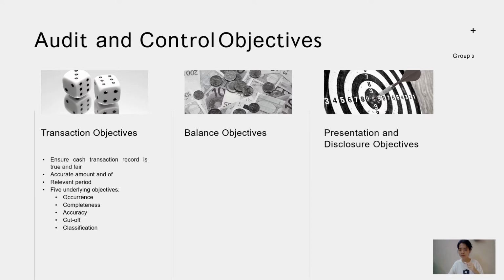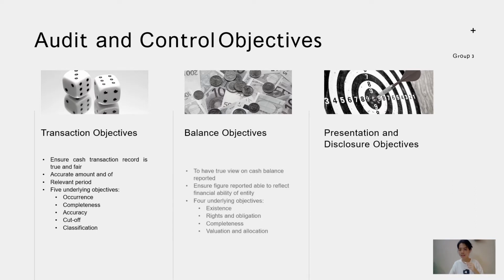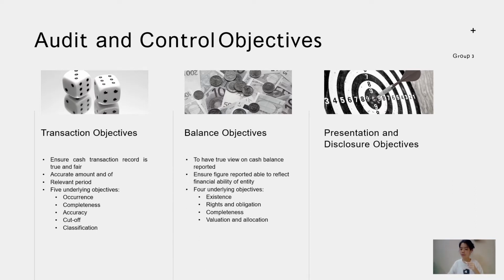Then, we move to the balance-related objective. Generally, this objective is to provide a true view of the balance recorded and ensure the figure reported could reflect the financial ability of an entity at the end of the accounting period. Here, there are 4 underlying objectives, which are existence, rights and obligation, completeness, and also valuation and allocation.